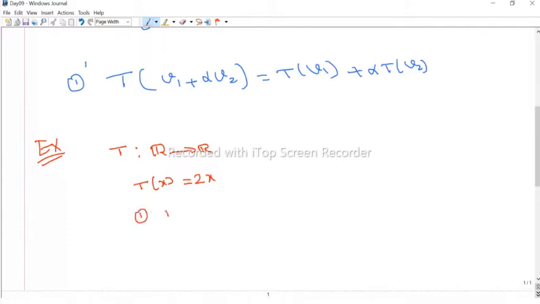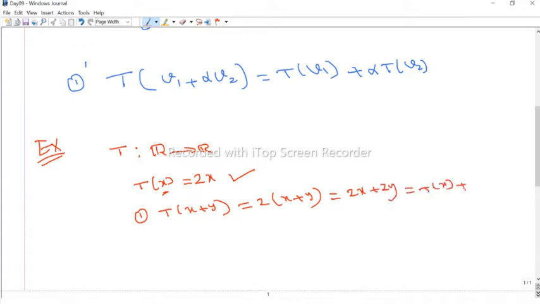Why? Because you can take the conditions. First you can take T of x plus y. If you take any two elements x, y, T of x plus y by the definition is 2 times x plus y. So by the definition of T, anything there, we have to multiply it by 2. Therefore T of x plus y equals 2 times x plus y, but we can multiply 2 inside, we get 2x plus 2y. But 2x is nothing but T of x, the image of x, and 2y is nothing but T of y. Therefore T of x plus y equals T of x plus T of y.